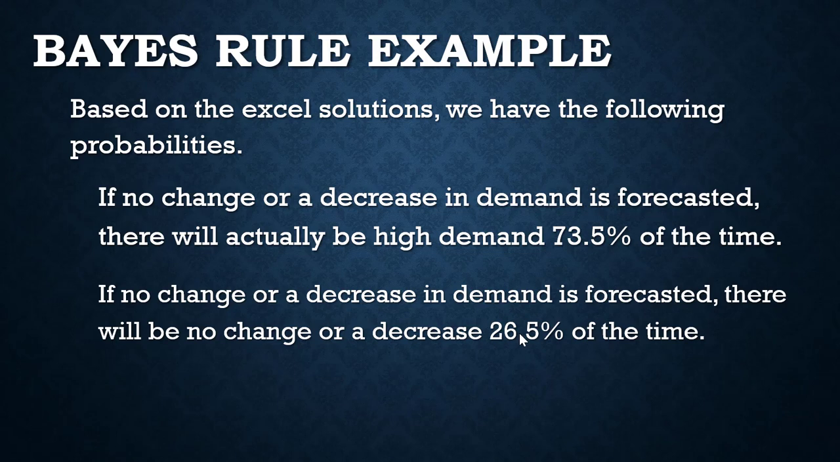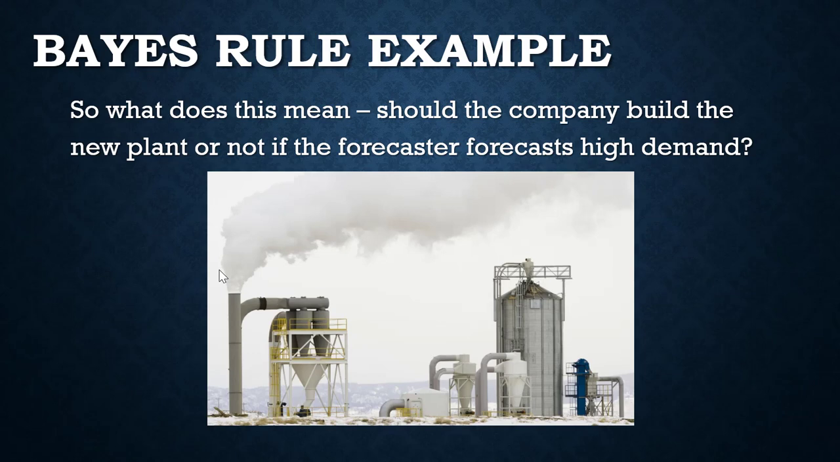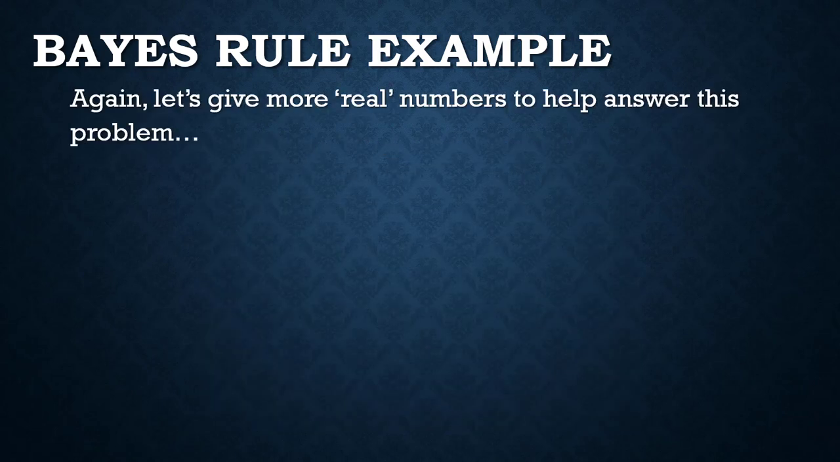Okay, so you'll notice that the forecast for high demand is more accurate than the forecast when there's no change. Okay, now, so what does this mean? Should the company build that plant or not if the forecaster forecasts high demand, let's say? Okay, so let's look at more real numbers.